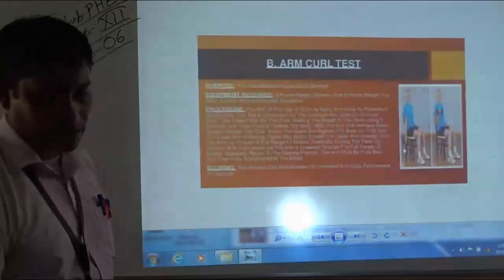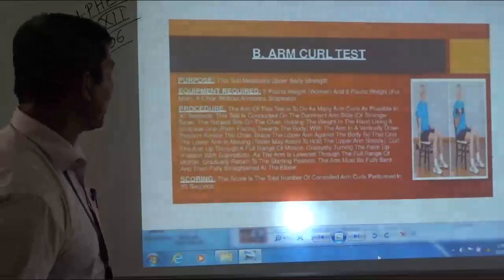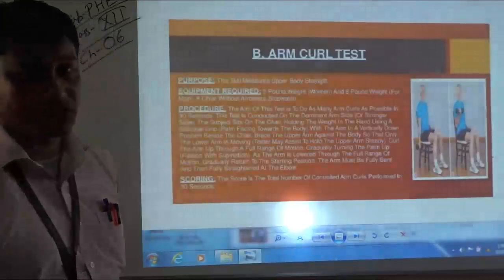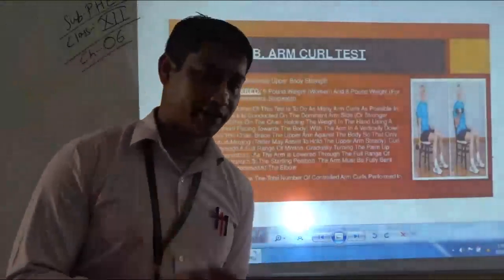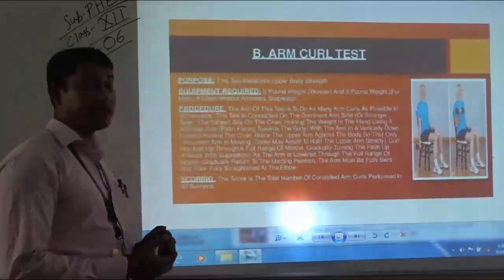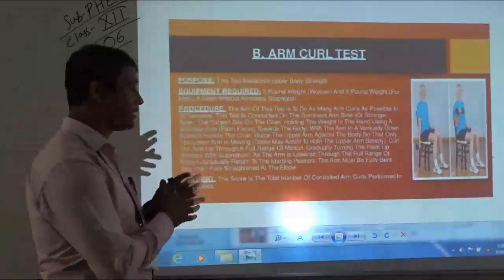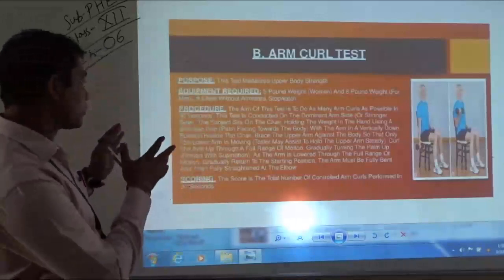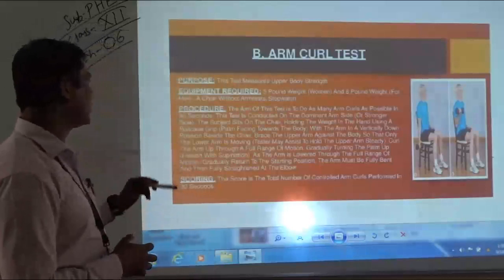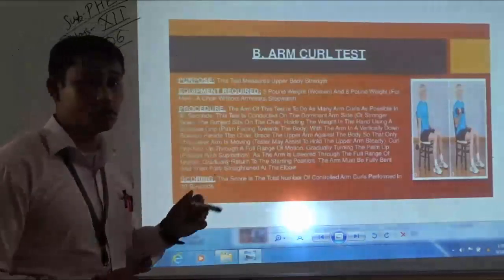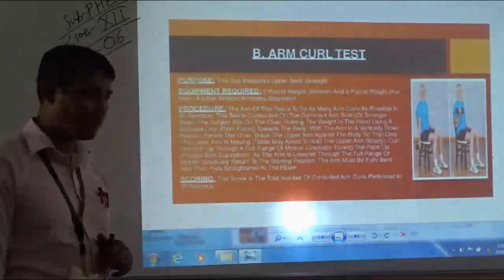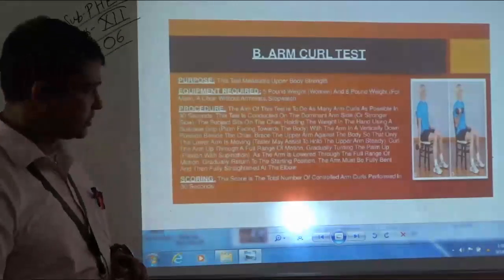Next one is the arm curl test. The purpose of the arm curl test is to measure upper body strength. The equipment required is a 5-pound weight for women and an 8-pound weight for men. So here the weight is a dumbbell. Dumbbells are used. Then a chair without armrests is required, and a stopwatch is also required.